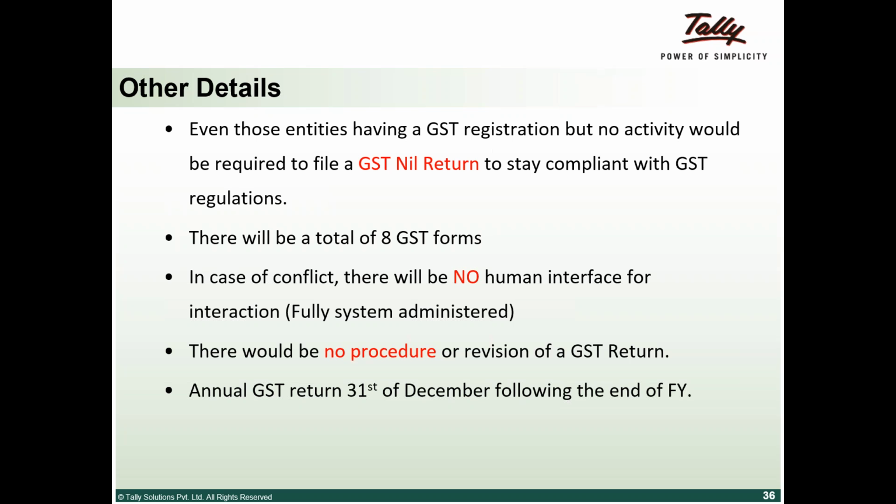So if both of us have signed off on an invoice, telling that I've supplied something to Shiv and Shiv has accepted it, that transaction is complete. There cannot be any human interface into it, telling that the invoice we uploaded is for 1,000 rupees, but actually it was only for 100 rupees.